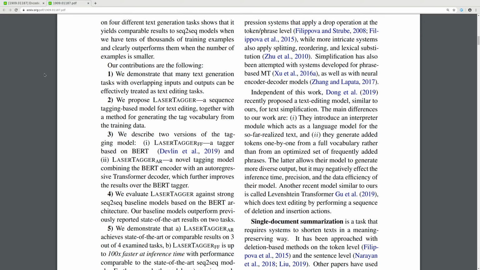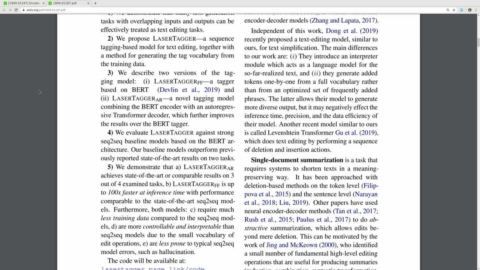We propose LaserTagger, a sequence tagging model for text editing, together with a method for generating the tag vocabulary from the training data. We describe two versions of the tagging model: LaserTagger_FF, a tagger based on BERT, and LaserTagger_AR, a novel tagging model combining the BERT encoder with an autoregressive transformer decoder, which further improves the results over the BERT tagger.